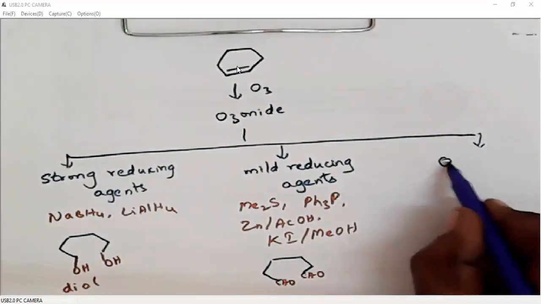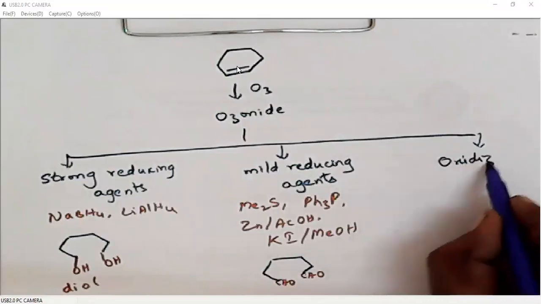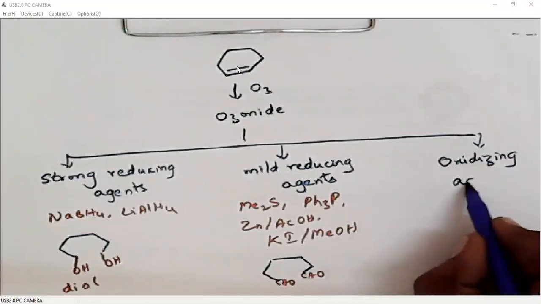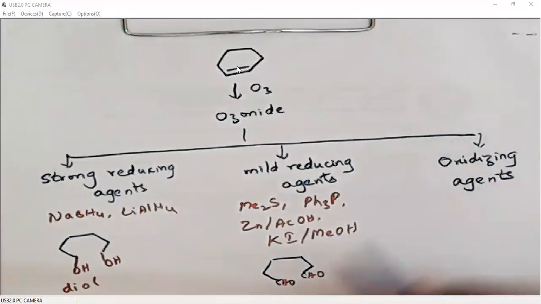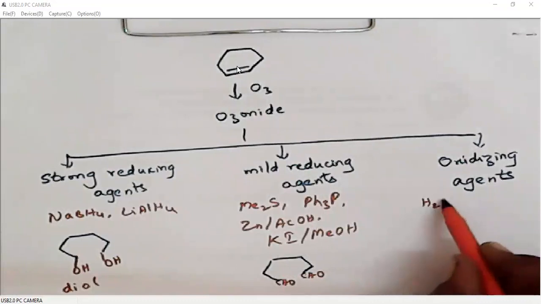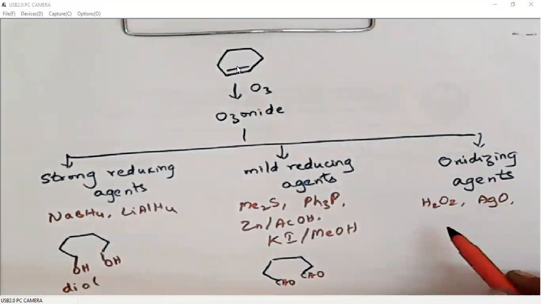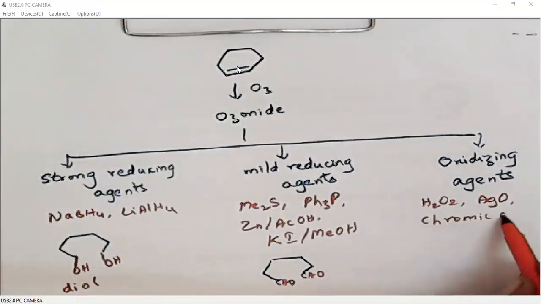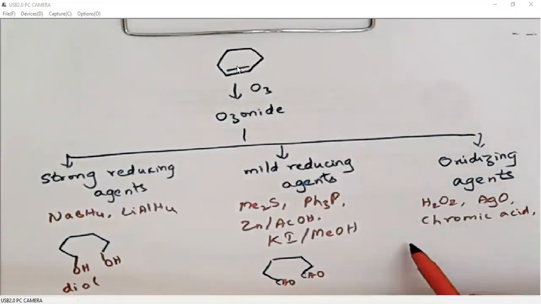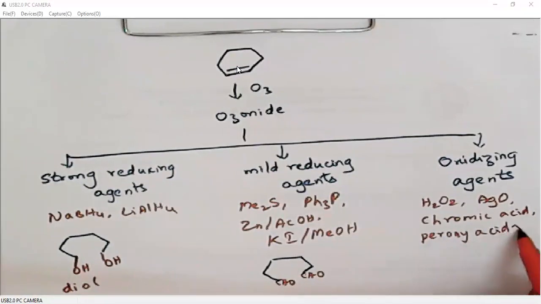Similarly, when we use oxidizing agents, oxidizing agents means hydrogen peroxide or silver oxide, chromic acid, or peracids, peroxy acids, or sodium periodate.